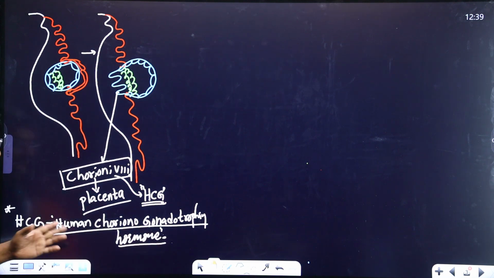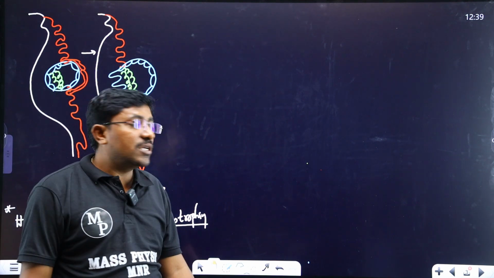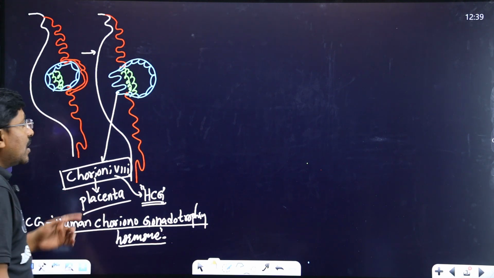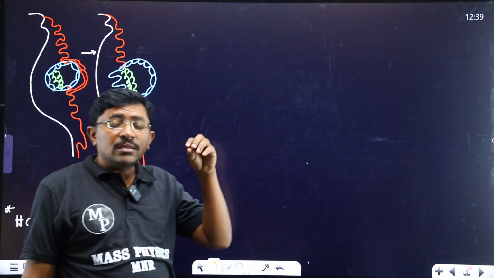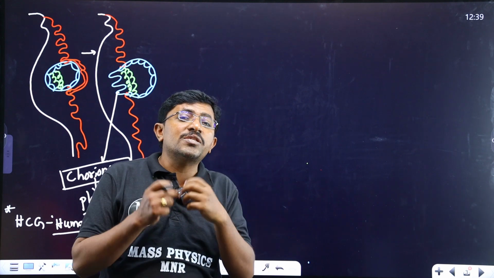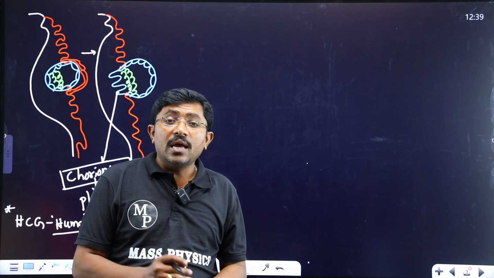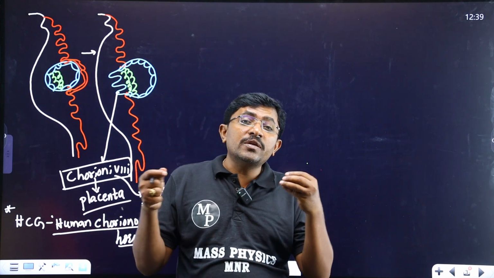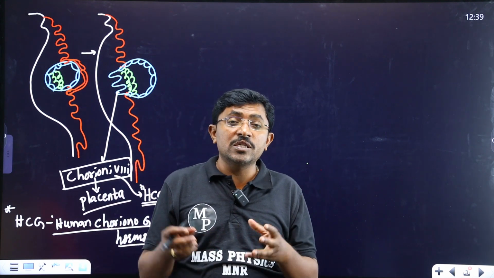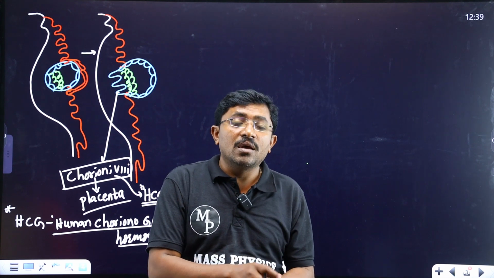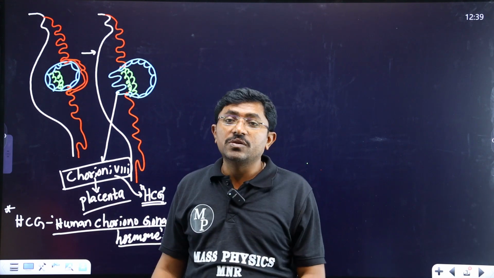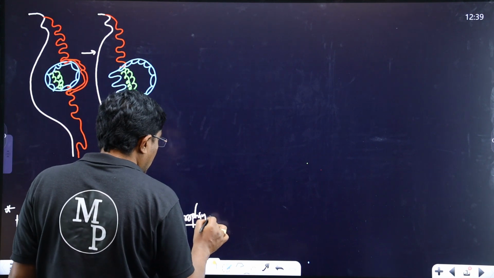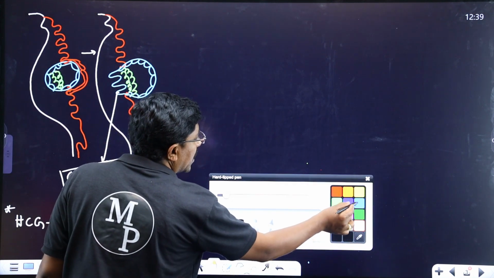So what is the importance of this human choriogonadotrophin hormone? After implantation, this HCG is the first pregnancy hormone. Within the pregnant woman, which hormone firstly appears, which hormone is firstly released into the blood? That is the HCG. Here we'll discuss two points.